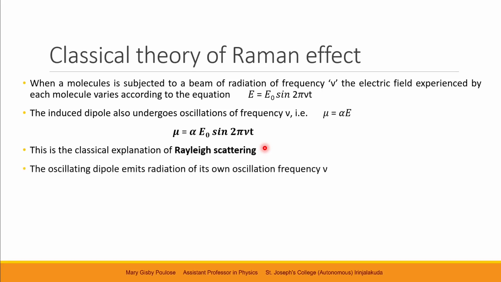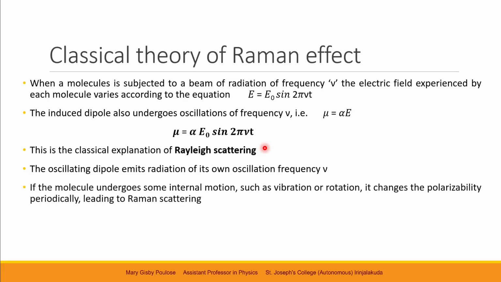Now, while the dipole-oscillating molecule emits radiation of its own characteristic frequency, if it undergoes some internal motion like vibration or rotation, it will change the polarizability periodically, and this leads to Raman scattering.